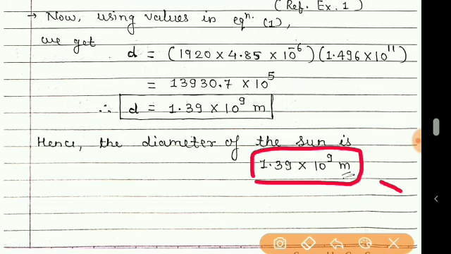Students, remember, in between the calculation there is no need to put the unit, but in the final answer you have to put the unit. And we know that length, breadth, height, distance, radius, etc. are in meter, and meter is the SI unit.